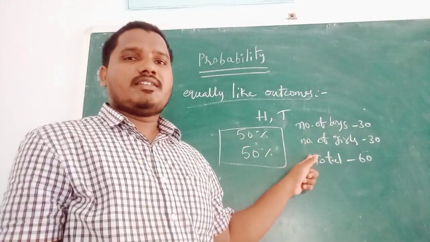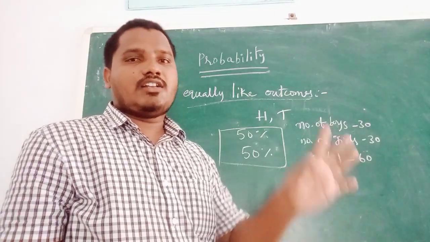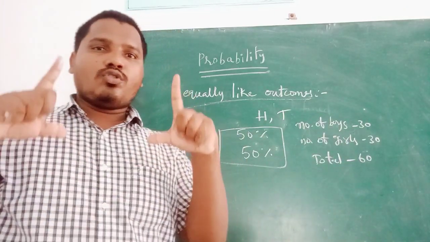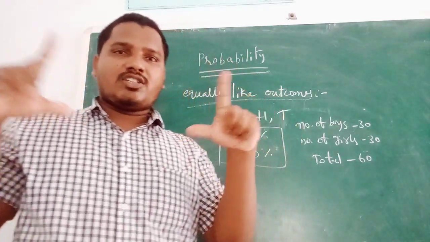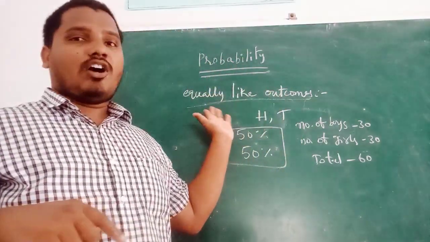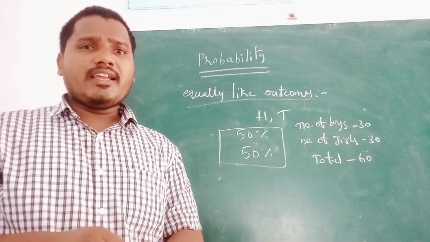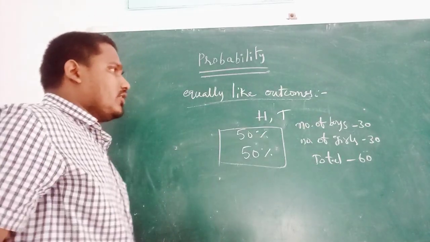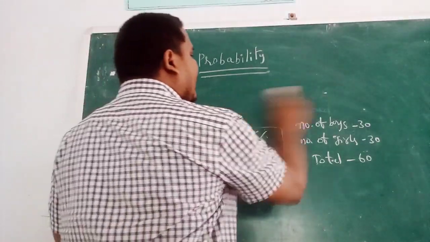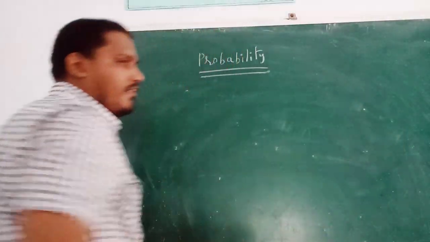Probability of girls is 30 by 60, that is also 1 by 2. Here the probabilities of the two events are equal, so that is called equally likely outcomes.